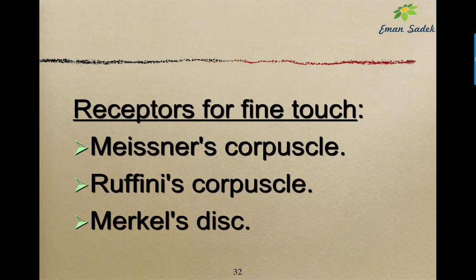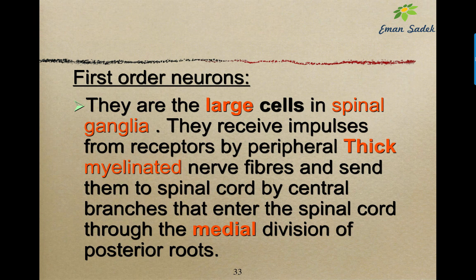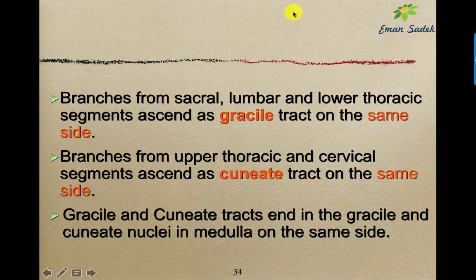For the fine touch, as we will complete again, we will repeat the receptors. The receptors for proprioception are the muscle spindle, tendon spindle, and Pacinian corpuscle. For the fine touch, Meissner, Ruffini, and Merkel. The first order neuron, the large cells in the spinal ganglia with thick myelinated fibers, will enter through the medial division. The branches from the lower half will form the gracile tract on the same side. From the upper half will form the cuneate on the same side.